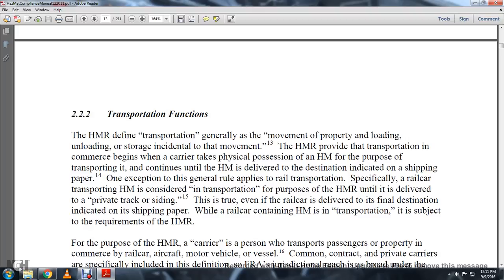One exception to the general rule is for rail transportation, specifically rail car transportation. Hazmat is considered in transportation for purposes of the hazmat regulations until it is delivered to a private track or siding. It is true that even though the rail car is delivered to the final destination indicated on the shipping paper, while the railway car containing the hazmat is in transportation, it is subject to the requirements of the hazmat regulations.